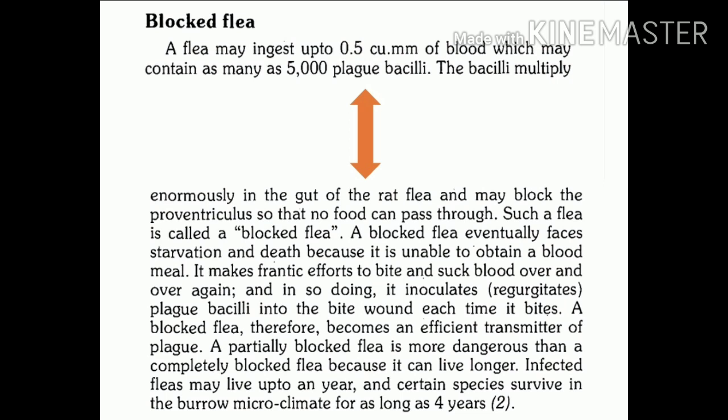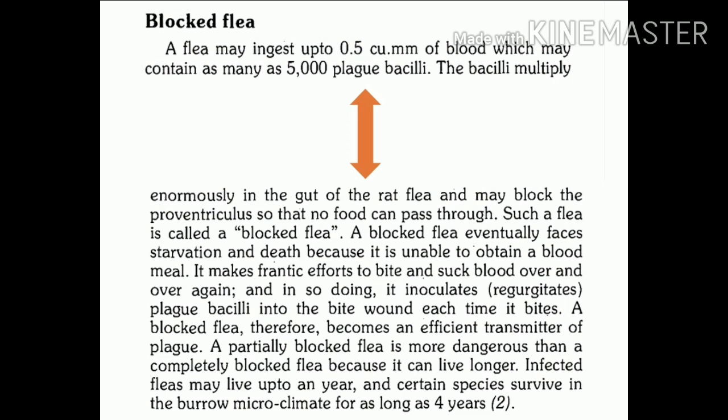Now these fleas, because of the obstruction, are not able to carry blood to the stomach. So what happens, they feel hungry, and as they are feeling hungry, they repeatedly try to bite, and they will try to take more and more blood meal from the host. So their violent and quick attacks to take blood meal mainly contribute to the spread of plague.